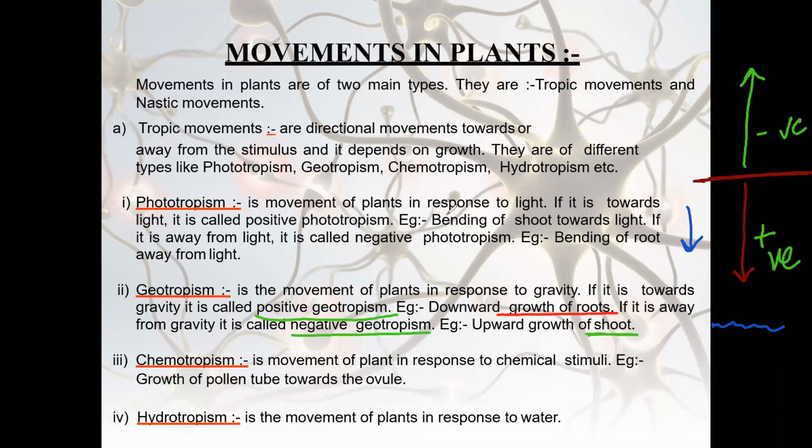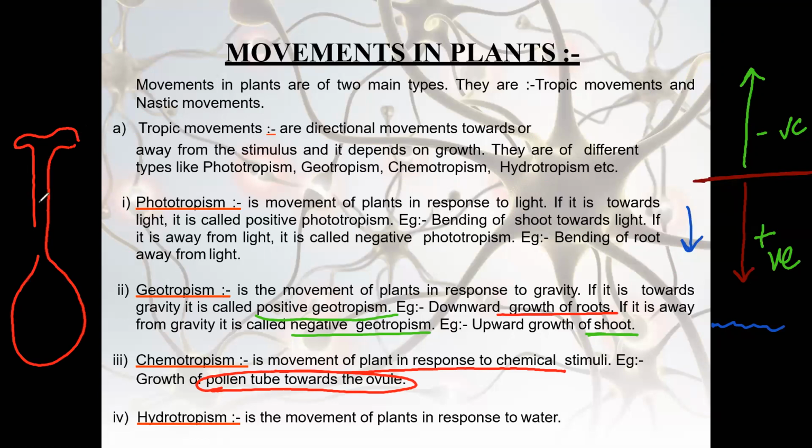The third one is chemotropism, that is movement of the plant towards a chemical. For example, the pollen tube towards the ovule, right? Let me explain. If this is the carpel of a flower and here is the ovary, pollen grains will be deposited on the stigma.